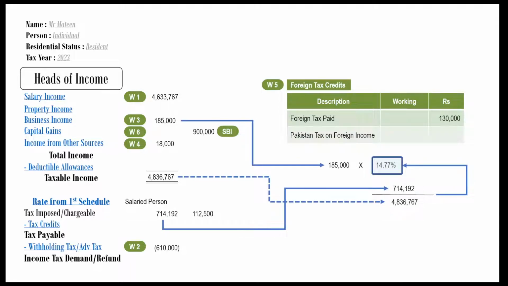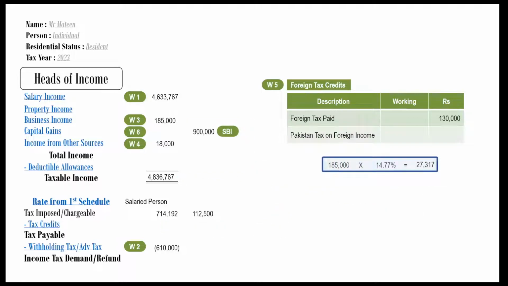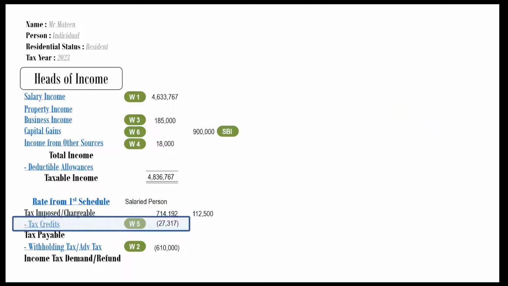Use these figures now and find out the average rate. Average rate is 14.77%. Multiply the average rate with Rs 185,000. The Pakistan tax comes to Rs 27,317. Compare it with the foreign tax of Rs 130,000. The lesser amount will be the tax credit. So Rs 27,317 will be the tax credit.